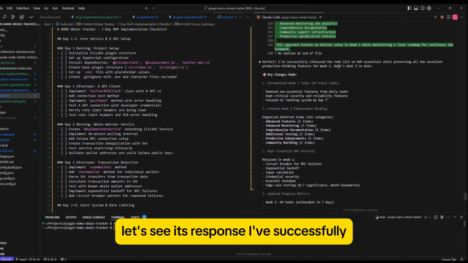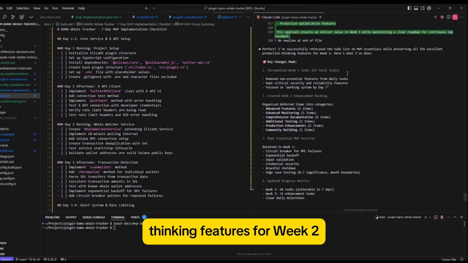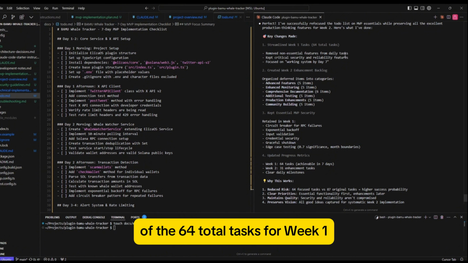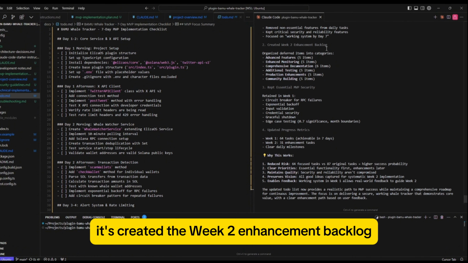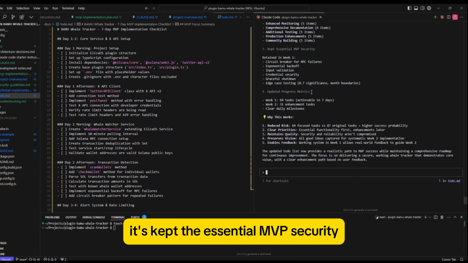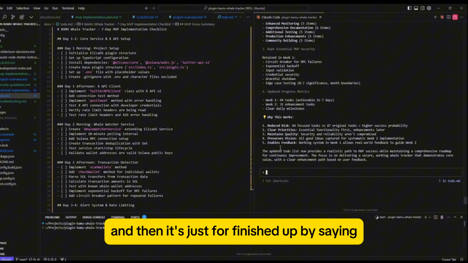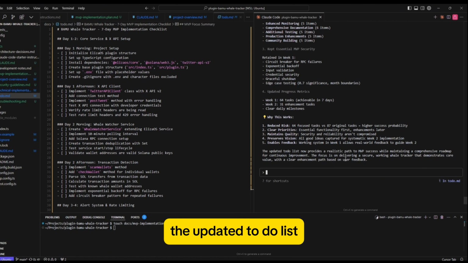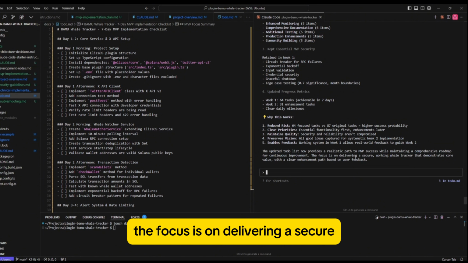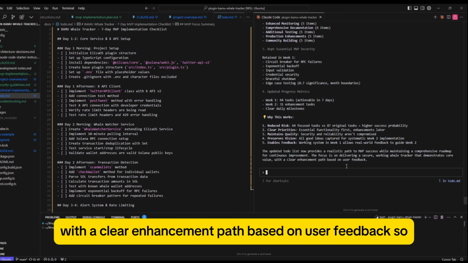I've successfully refocused the to-do list on MVP essentials while preserving all the excellent production thinking features for week 2. So key changes made: streamlined week 1 tasks, so there's 64 total tasks for week 1. It's created the week 2 enhancement backlog. It's kept the essential MVP security. It's updated the progress metrics. And then it's just finished up by saying the updated to-do list now provides a realistic path to MVP success while maintaining a comprehensive roadmap for continuous improvement. The focus is on delivering a secure working whale tracker that demonstrates core value with a clear enhancement path based on user feedback.